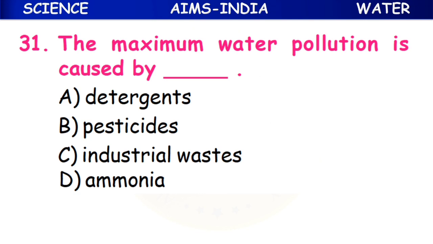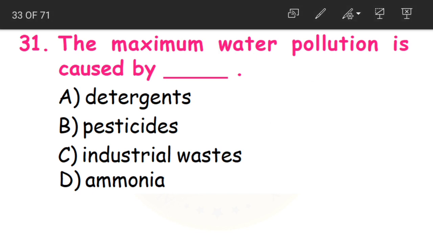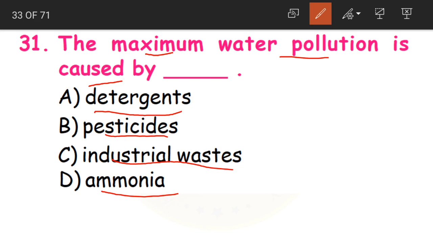The maximum water pollution is caused by what? Okay, which is going to cause the maximum amount of water pollution? Either detergents, pesticides, industrial wastes or ammonia. And the answer is pesticides. Okay, children.